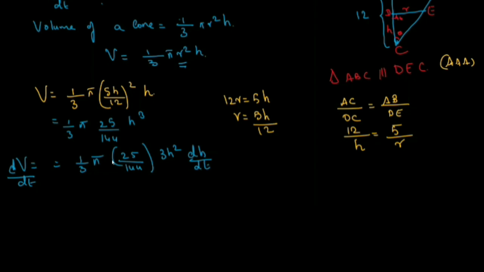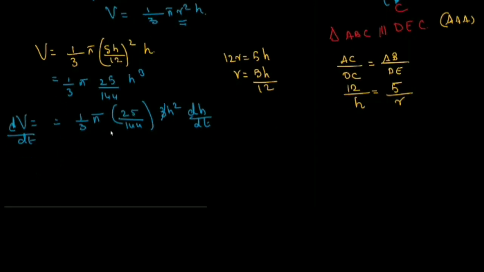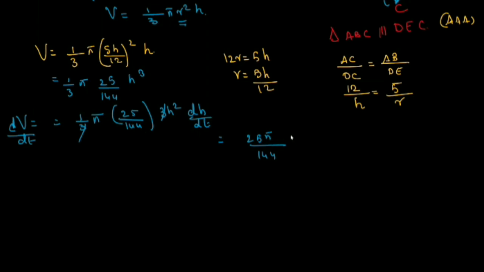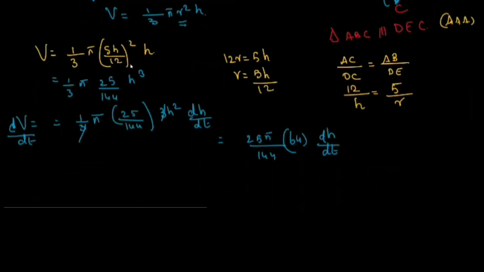Now at this stage substitute h equal to 8. What do you get now? The 3 and 3 cancel. So it is equal to 25 pi by 144 times 8 squared, that is 64, times dh by dt. We know dV by dt is 10.